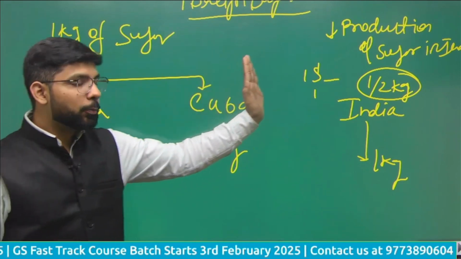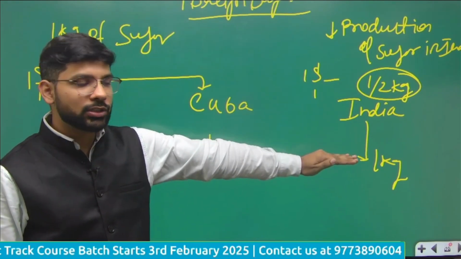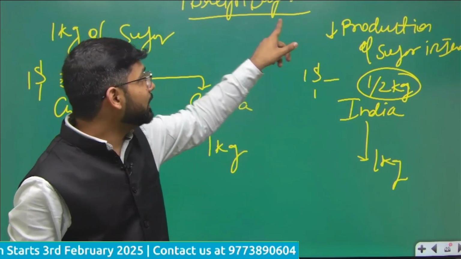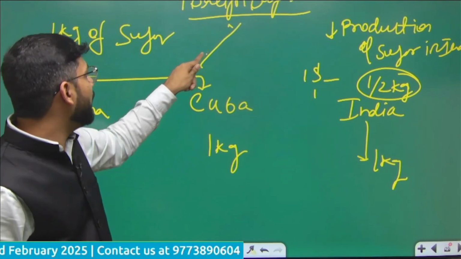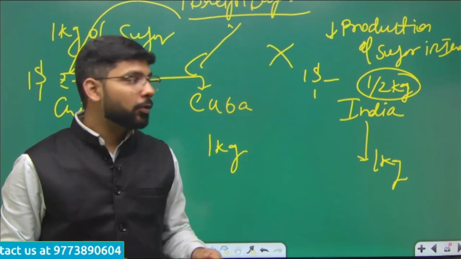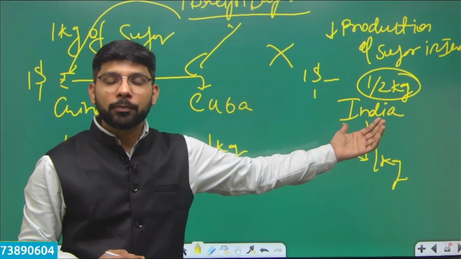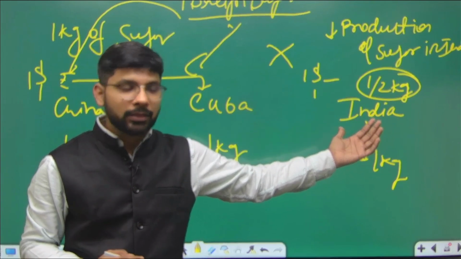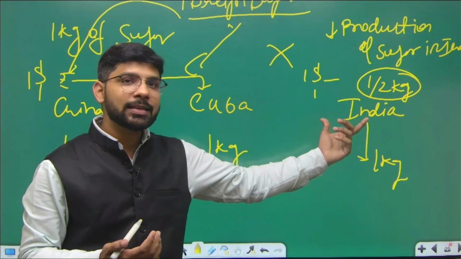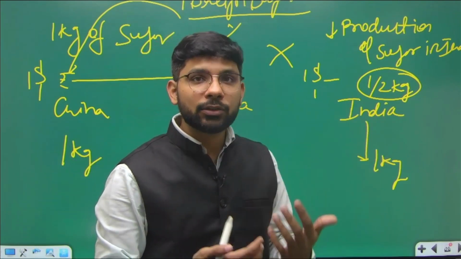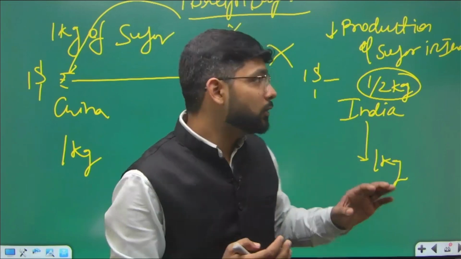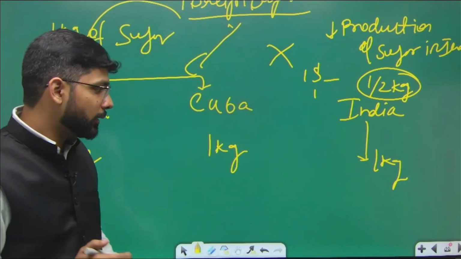तो अगर हम इस प्रोसेस को देखते हैं, after the inflation there is a reduction in the amount of the product. So in this case, this foreign buyer will only buy from Cuba and China, not from India, because this is a less amount of the product he is getting in the same money. So this is the major classic example of the real effective exchange rate. So in this case, real effective exchange rate increase हो जाएगा. That's a part of how the inflation is adjusted in the case of the nominal effective exchange rate.